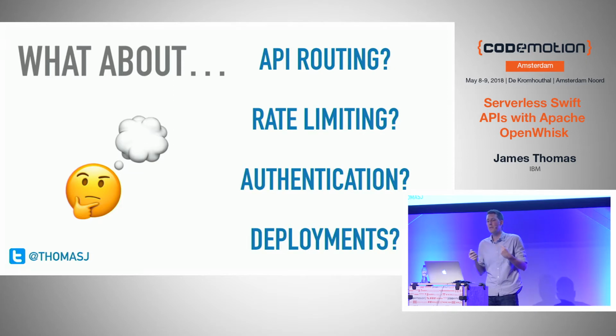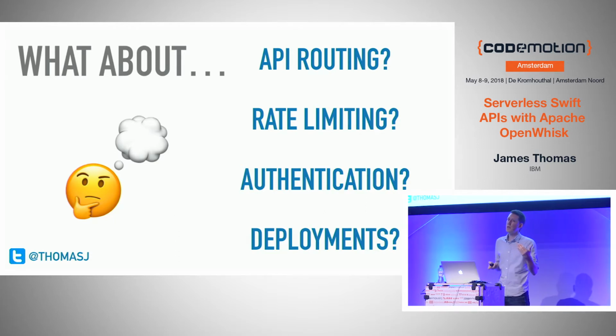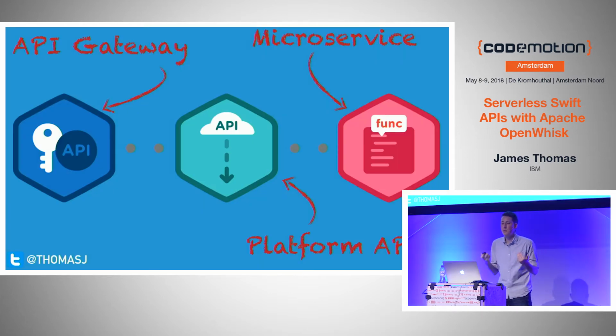And if you use web actions, right, and you want to have any of these features, you would have to implement them manually yourself, right? You get access to the HTTP headers coming in, and you can look at them, and you'd have to work out some way to do routing and rate limiting. And obviously, that's not a very scalable approach, or it's not something you would use for a very big, high-traffic API. So the strategy, or the pattern, if you're going to do serverless development and you're building big APIs, is to use services called API gateways.